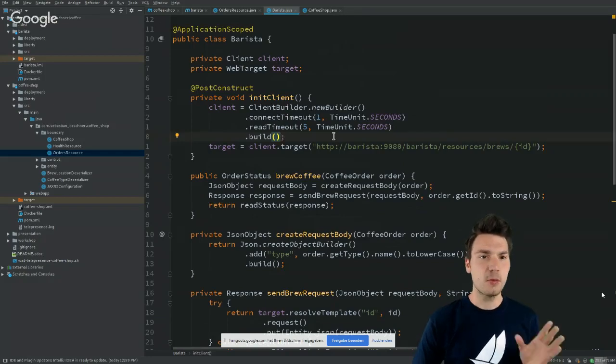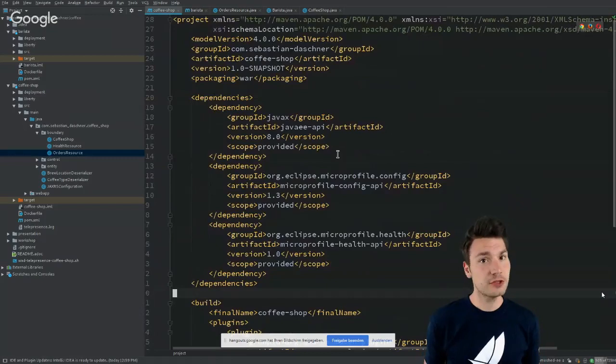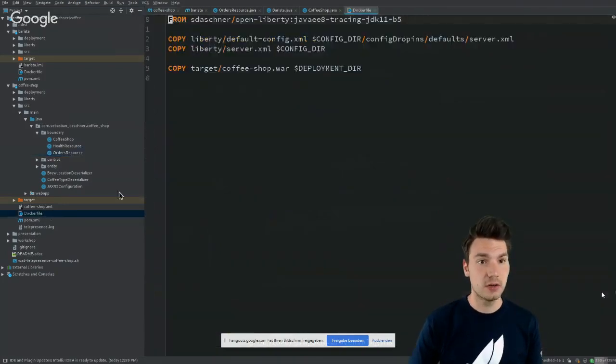Now, if we want to run that example in a cloud-native setting, first of all, we want to run that in a Docker container. So that means we need a Docker image. That means we need some Dockerfiles, for example. So this is the Dockerfile for our coffee shop application.